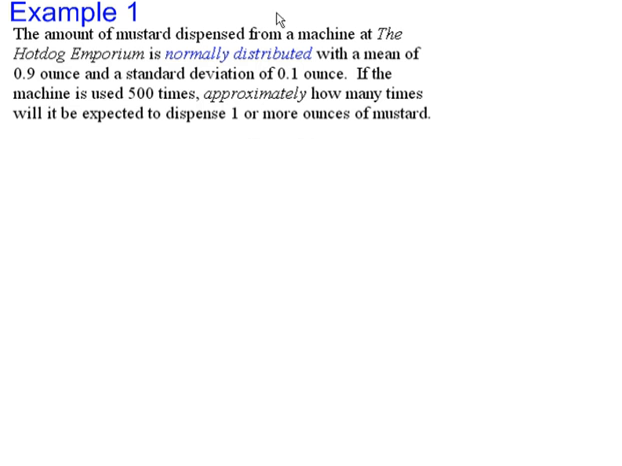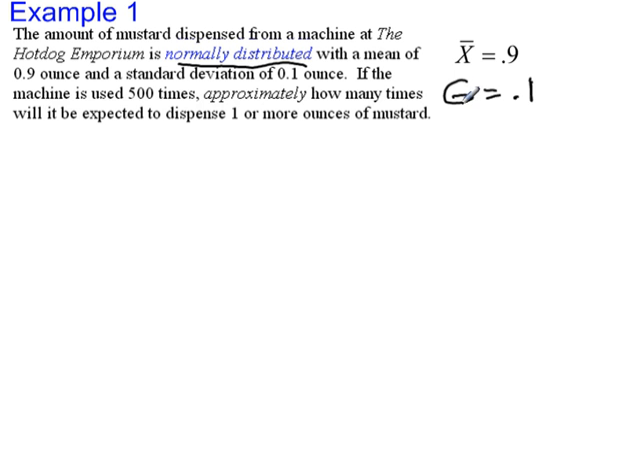Okay, so here's a type of question that you'll see. The amount of mustard dispensed from a machine at the Hot Dog Emporium is normally distributed. Once you see that, that's a dead giveaway that you're going to be working with the normal curve. With a mean of 0.9 ounces, so let's write that down, the mean is 0.9, and a standard deviation, that's my sigma, so standard deviation of 0.1. That's not a G, that's my sigma sign. I know I got terrible handwriting.